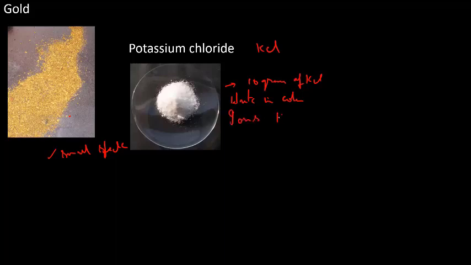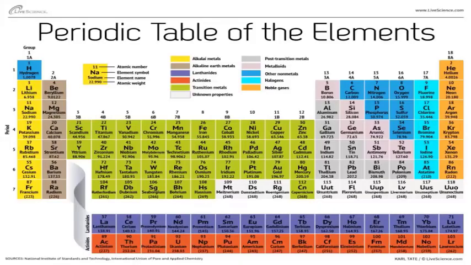So this potassium chloride has K plus and Cl minus ions. How many ions? Again, we cannot measure, we cannot tell, because the atom or ion or molecule is very, very small, and it is not possible to count the number of particles present in this small amount of the substance.